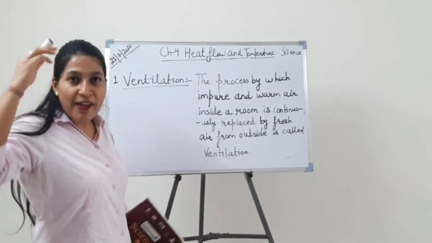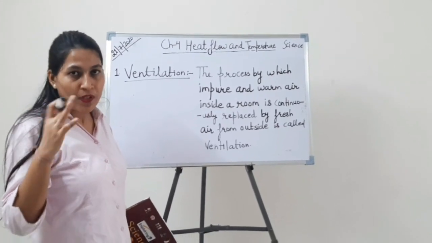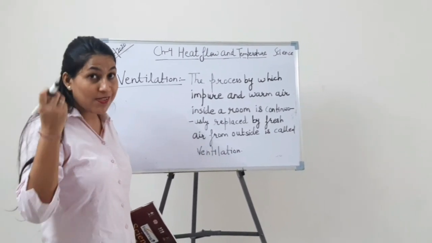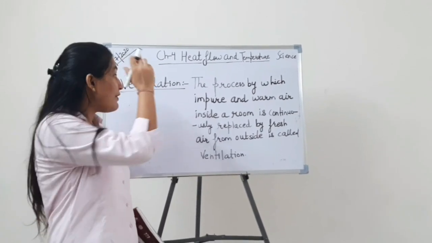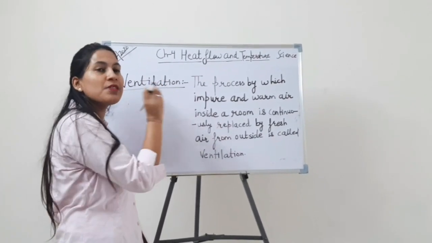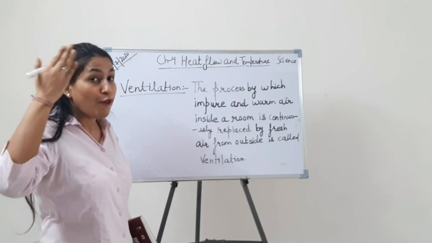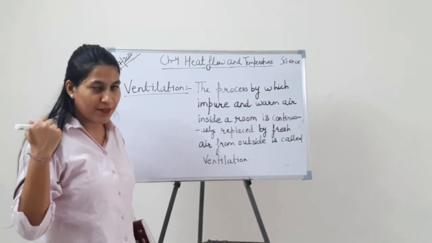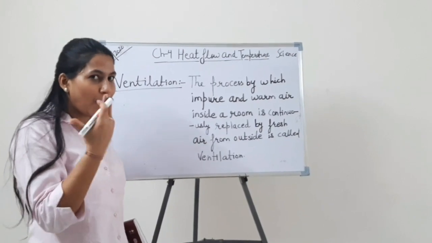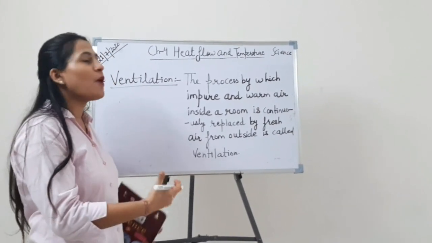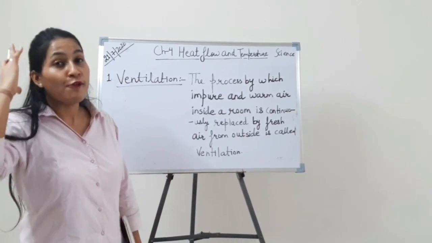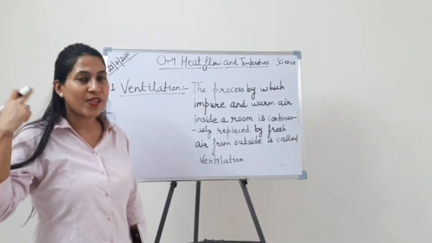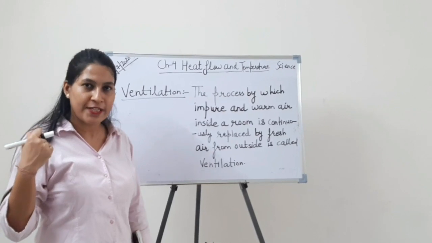Because when you are sitting inside a room, there is a lot of moisture and warm air present inside the room. Ventilation is one of the processes through which warm air can be replaced by fresh air. This fresh air comes from windows and doors. So this process, when warm air is continuously replaced by fresh air, is called ventilation.